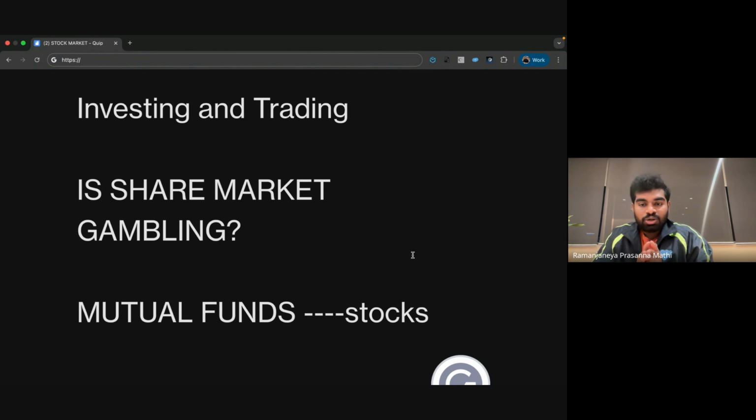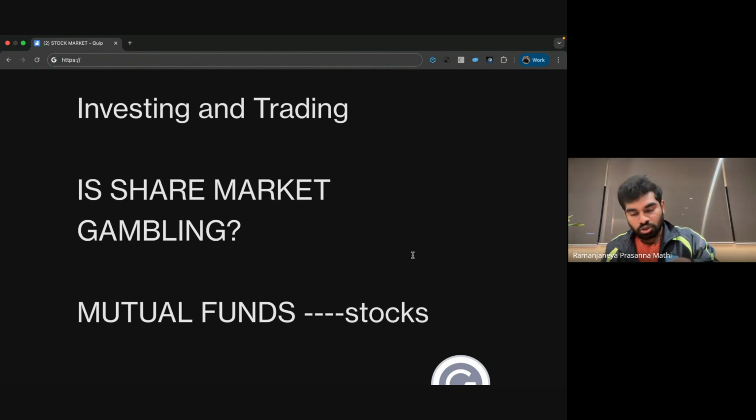Suppose I don't have any share market knowledge. I don't have any knowledge of companies. What do I need to do? Then use mutual funds. I will make a separate video on mutual funds if you want. There are so many types of mutual funds. What will a mutual fund do? They invest the money in stocks. The mutual fund authorities study the stocks and invest in a good manner.